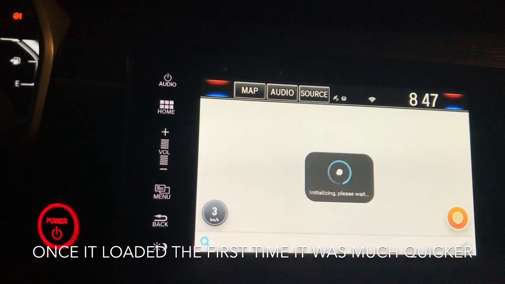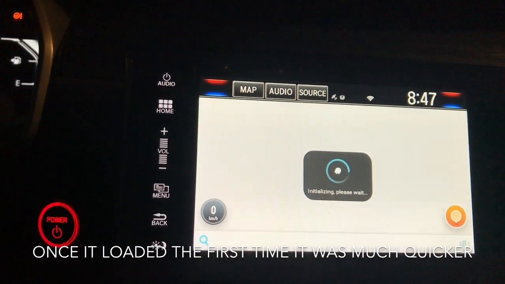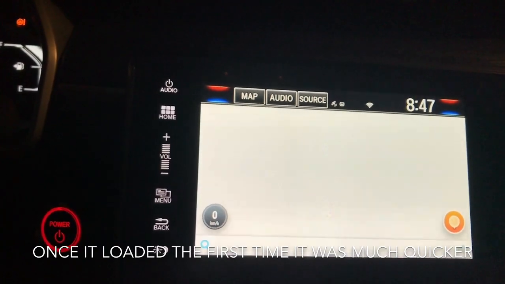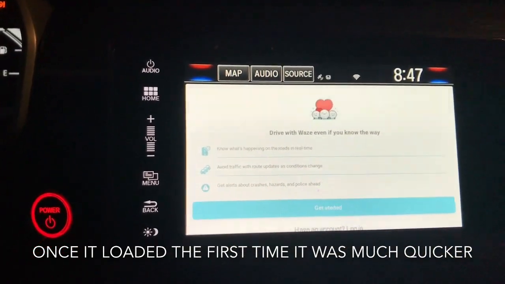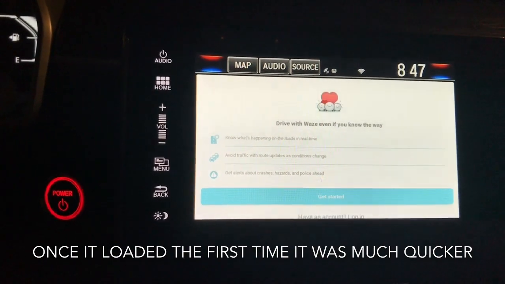Initializing, please wait. And there is Waze on a 2018 Clarity without using any kind of CarPlay hack.